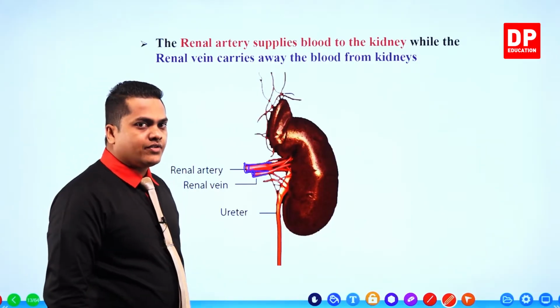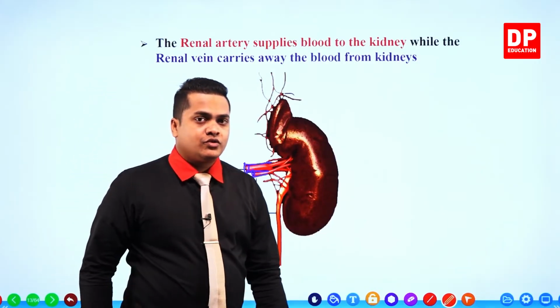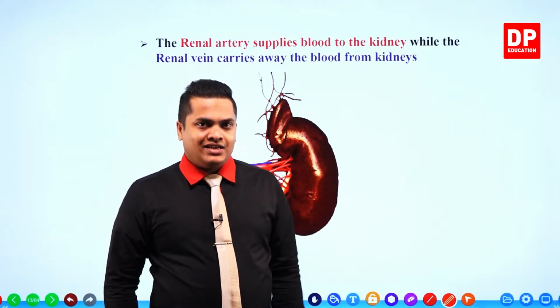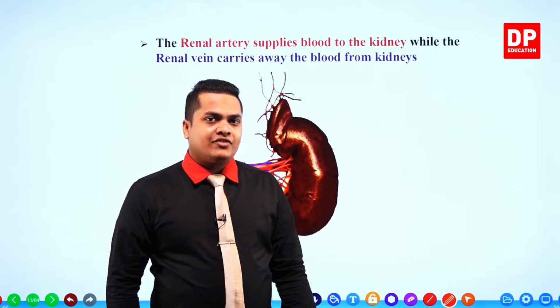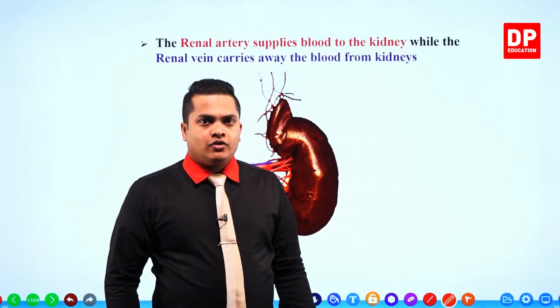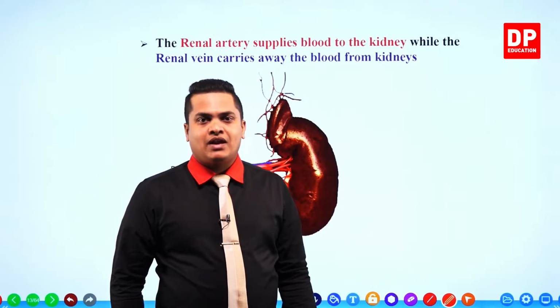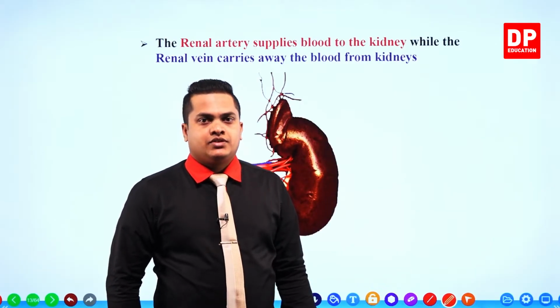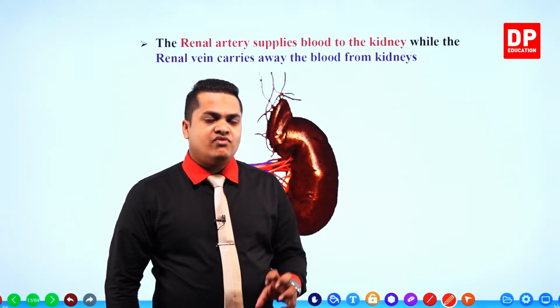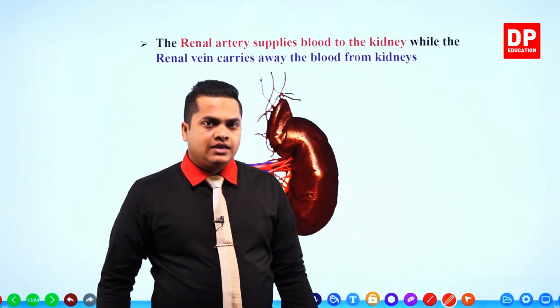The renal artery and renal vein are the ones which help to transfer blood in and out of the kidneys. The renal artery supplies blood into the kidney while the renal vein carries blood away from the kidneys. So these are the 2 main blood vessels that we can observe within a kidney, right?